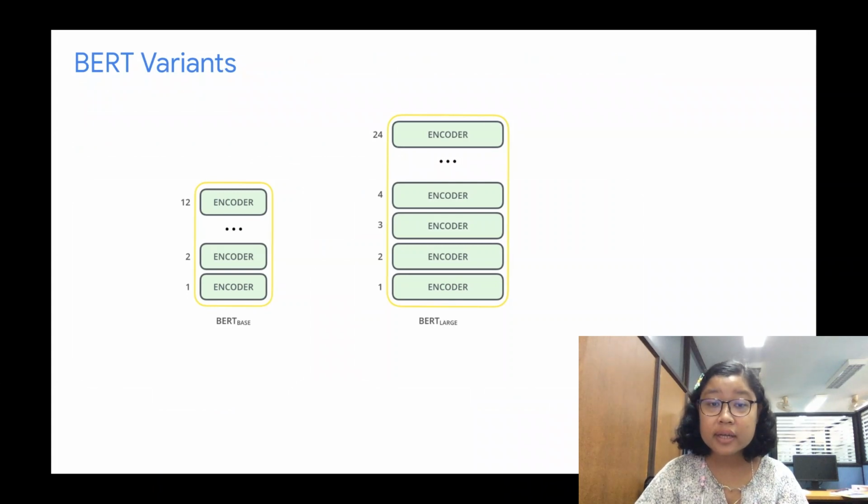There are two variants of BERT model, BERT base and BERT large, which differ in architecture complexity. BERT base model has 12 layers in the encoder, whereas the BERT large model has 24 layers. Recently, Google released a multilingual BERT model that covers 104 languages, including low-resource languages from South Asia regions.